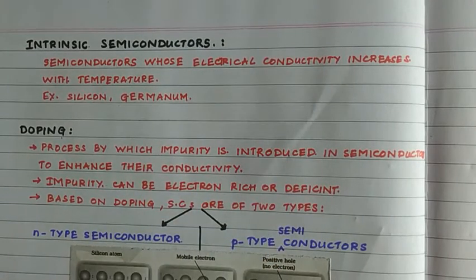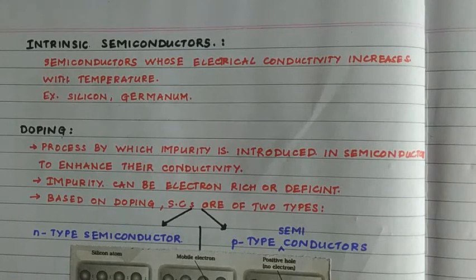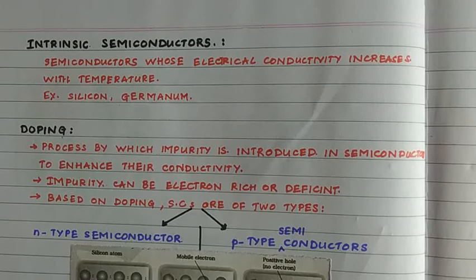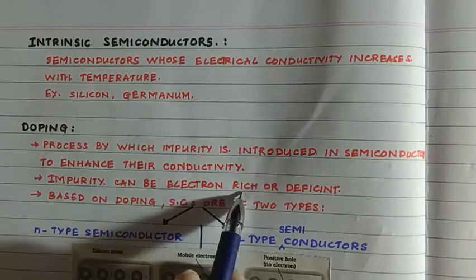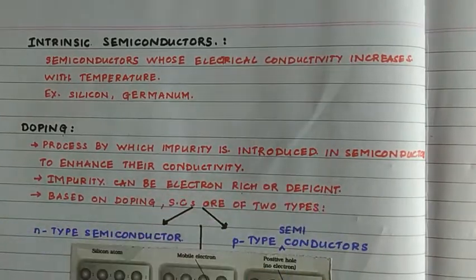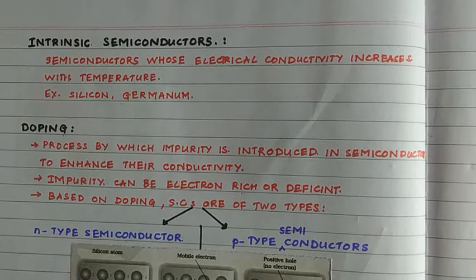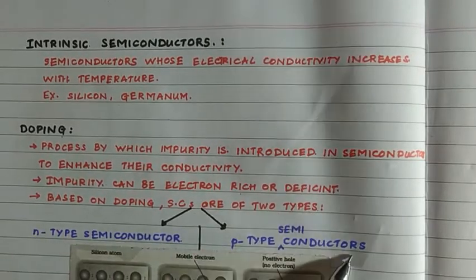On the basis of the impurities, the semiconductors are of two types, because the impurity can be electron rich or it can be electron deficient. Now you may ask how these electron deficient impurities will add to electrical conductivity; that we will see. But based on these we are classifying them into two types, that is N-type semiconductors and P-type semiconductors.